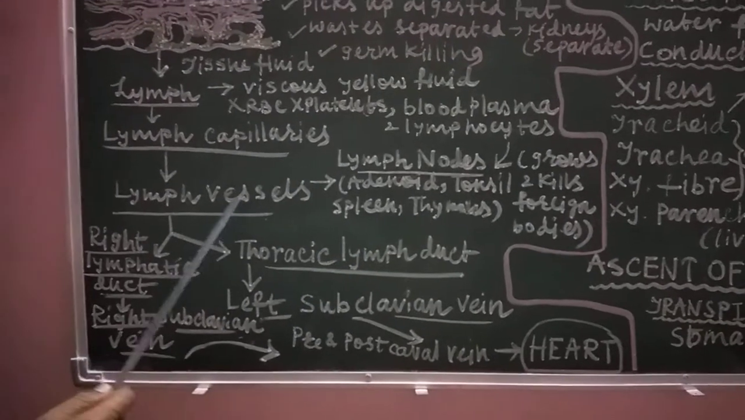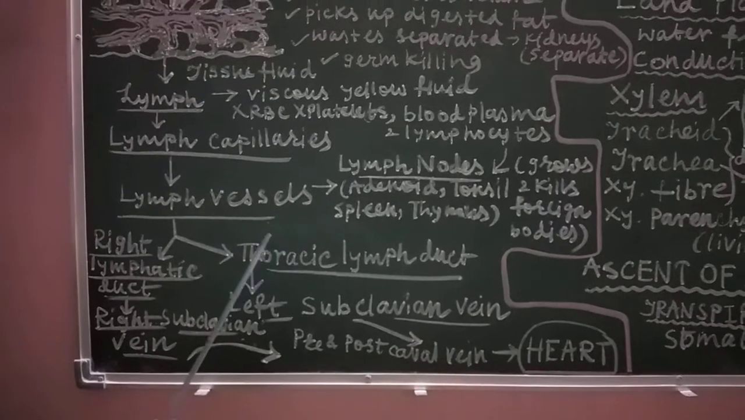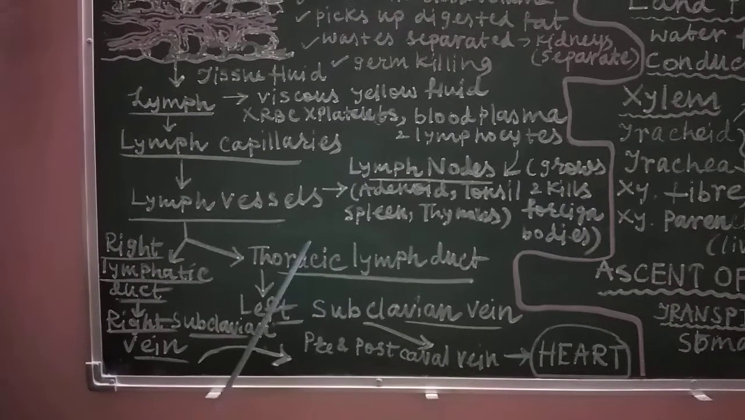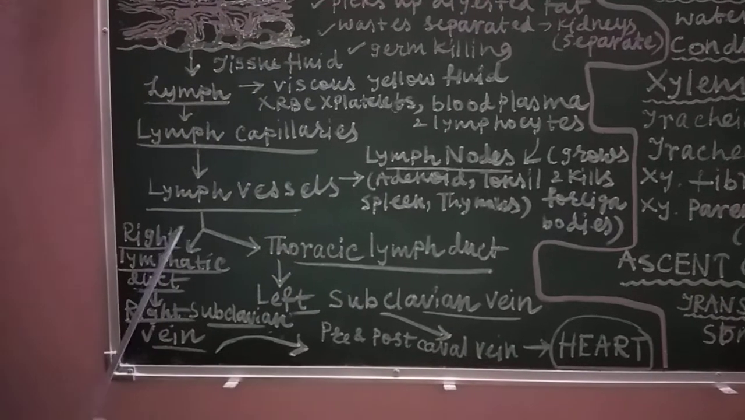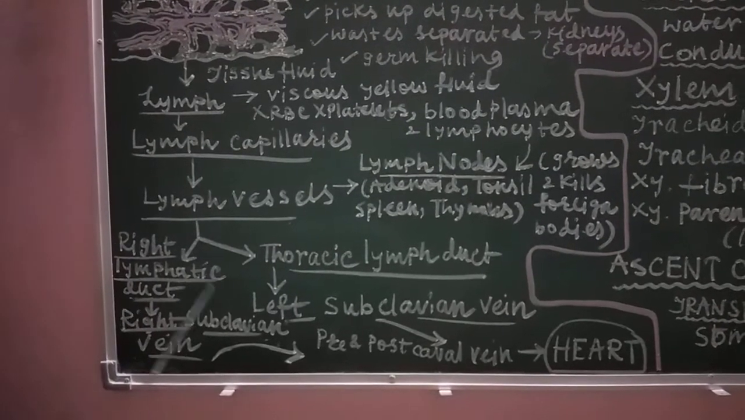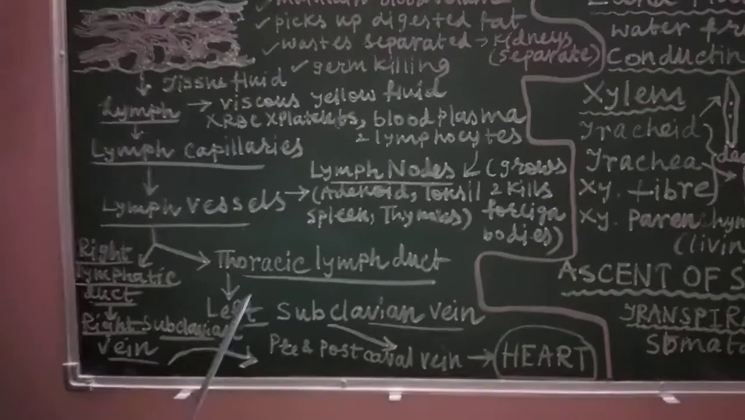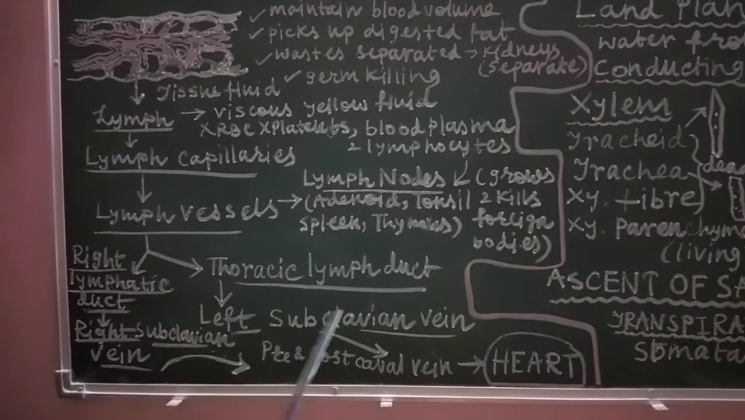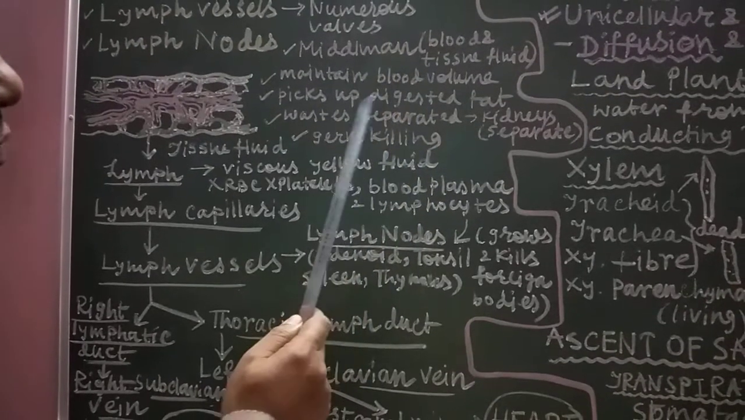These lymph vessels finally form the thoracic lymph duct and the right lymphatic duct. The thoracic lymph duct joins the left subclavian vein, and the right lymphatic duct meets the right subclavian vein. Both these subclavian veins are present near our armpit. Both finally bring the tissue fluid back to the blood. That's why they are called a middleman between the tissue fluid and the blood.